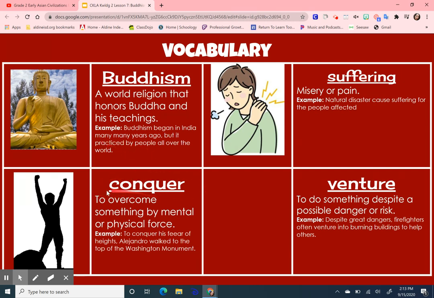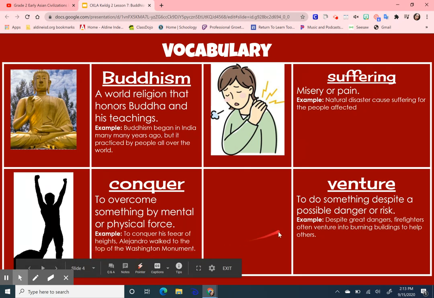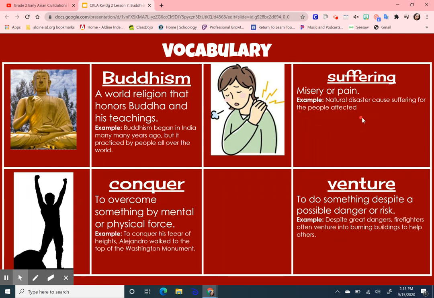The next word is conquer, to overcome something by mental or physical force. For example, to conquer his fears of heights, Alejandro walked to the top of the Washington Monument. Next word is suffering. Suffering means misery or pain. For example, the natural disaster caused suffering for the people affected.